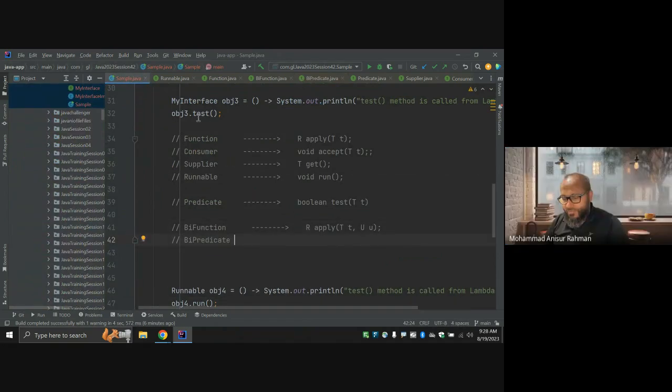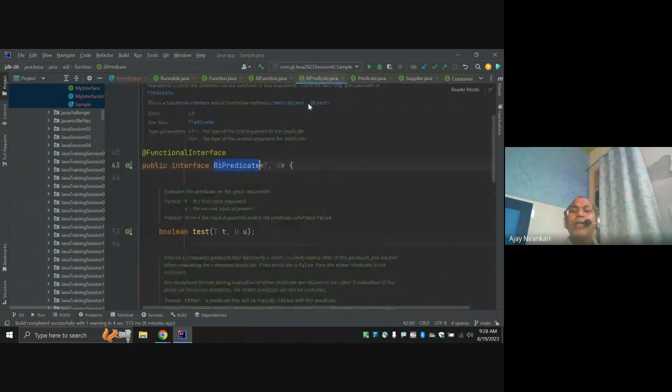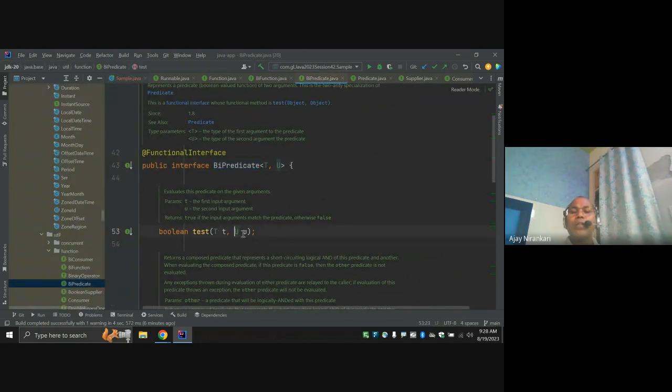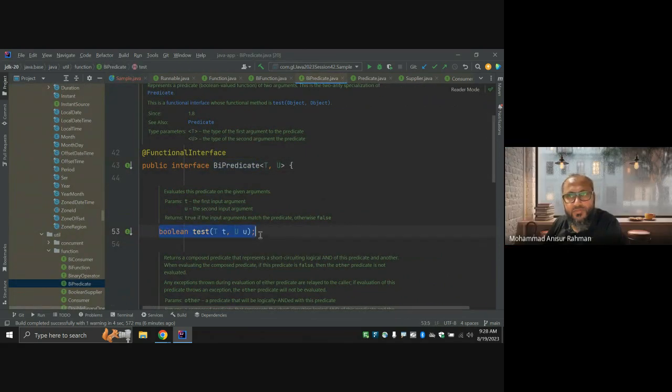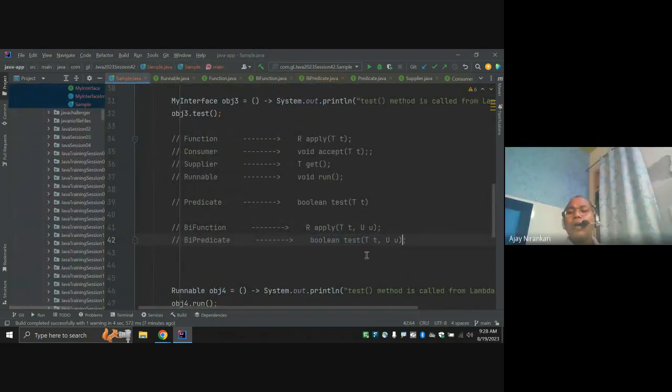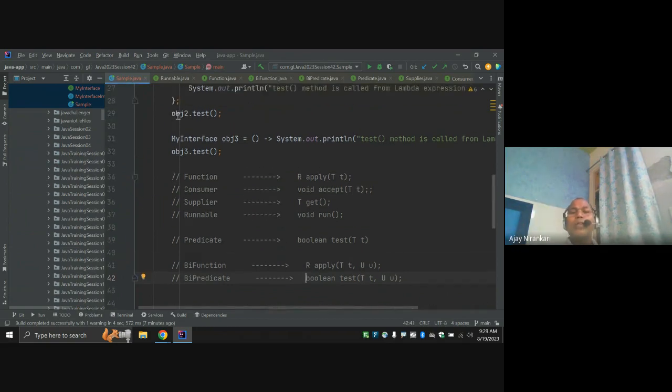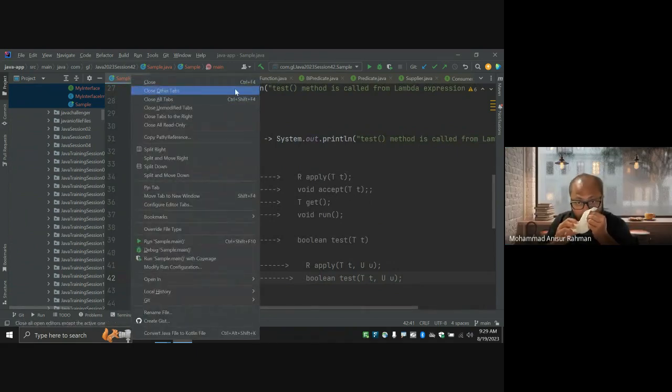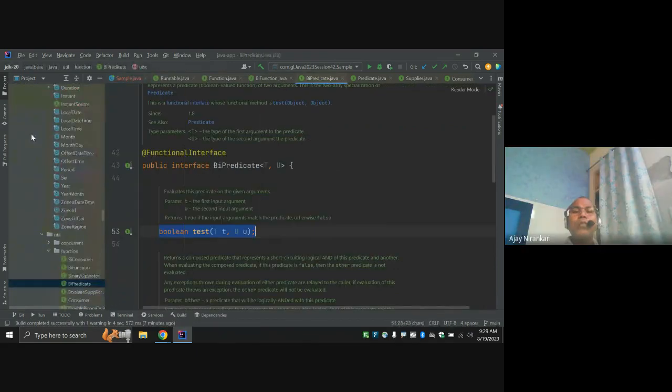And this BiPredicate has a method that takes 2 inputs again. And the best option: all the documentation is available and public. Just search Java functional interface on the internet. The Java API will show you, right? So you don't have to memorize this.